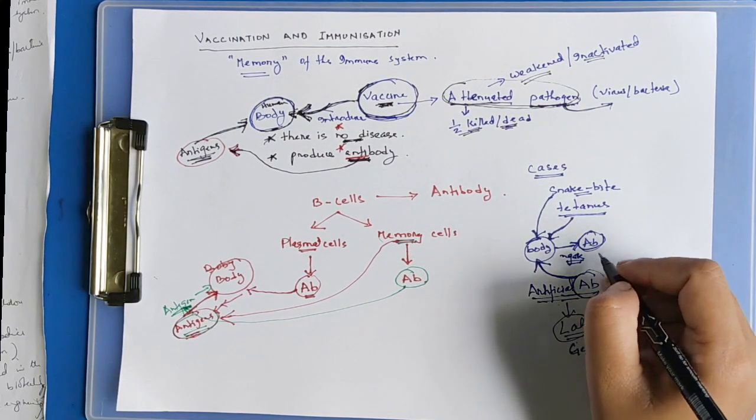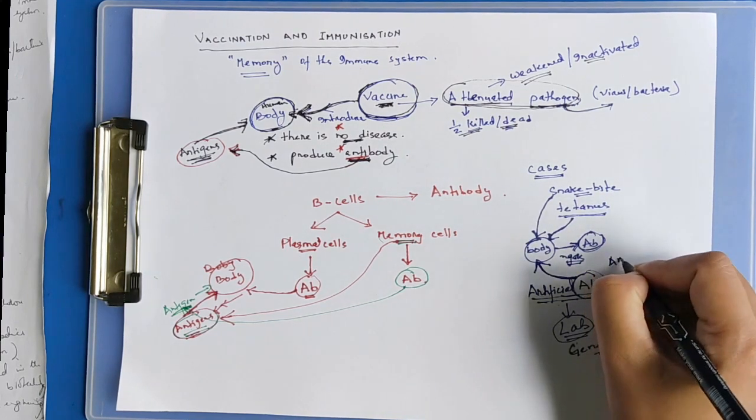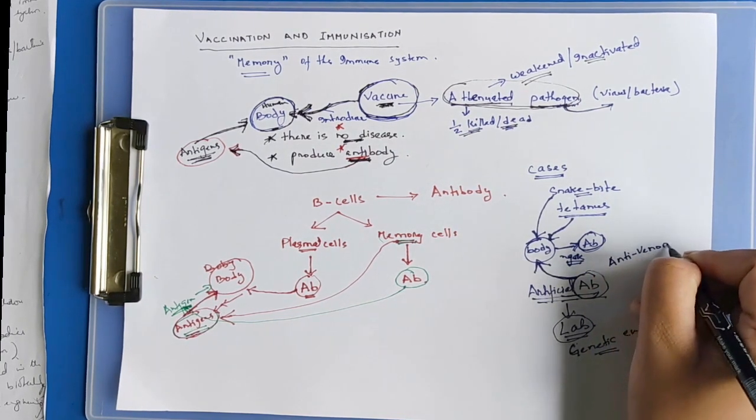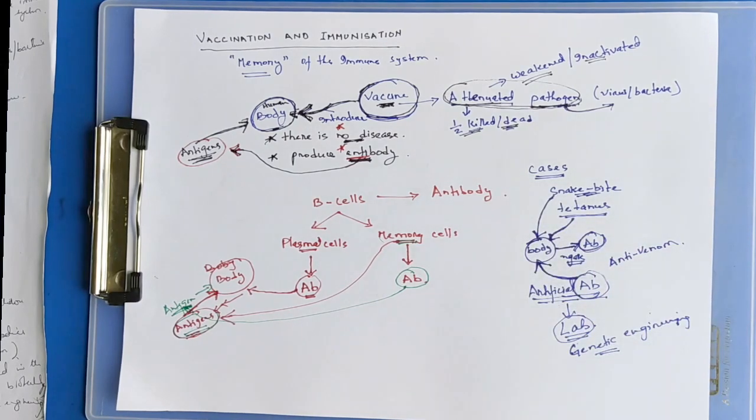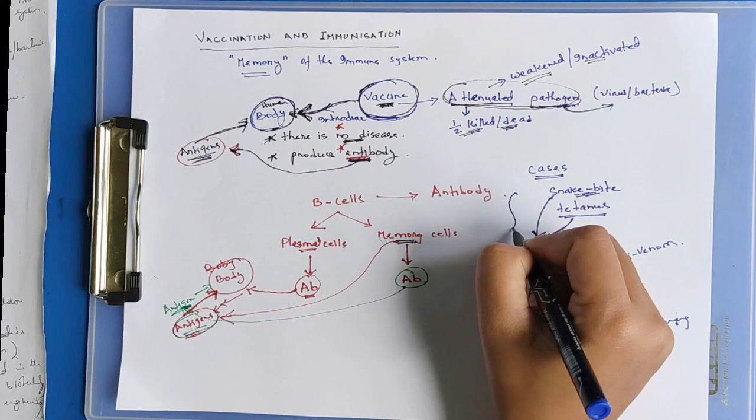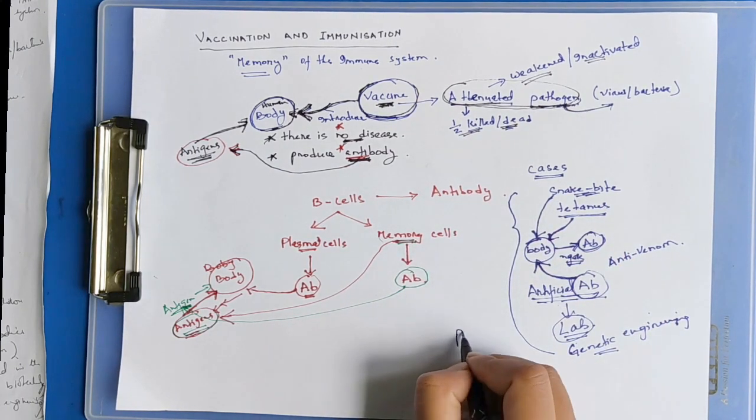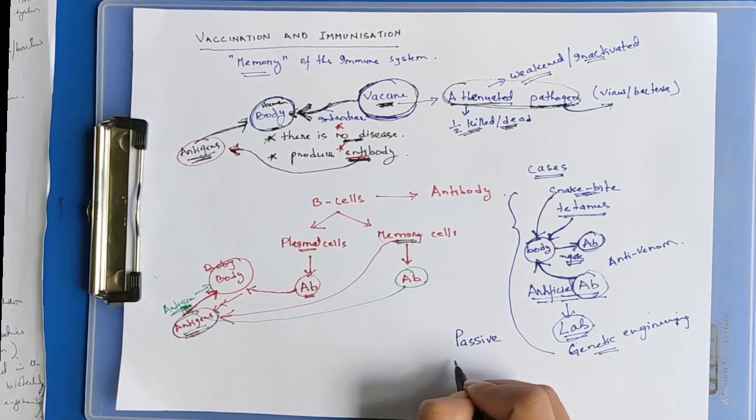It could be like anti-venom for a snake bite. This process is also known as passive immunization.